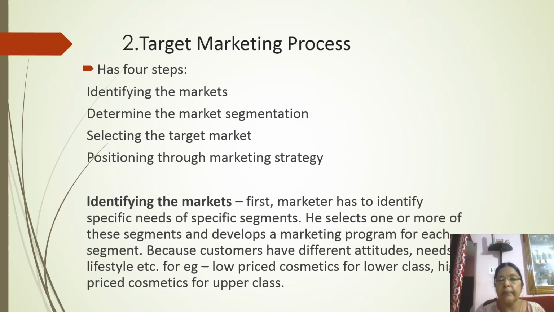Like for example, low price products are usually targeted for the lower class and lower middle class. The premium products or the high price products are targeted for the upper class. So, in identifying the market, the marketer has to be careful. First, he has to identify what are the needs of the customers in that particular market.